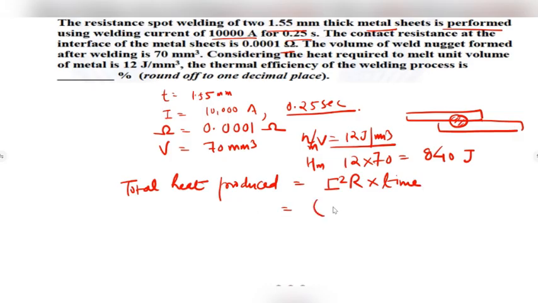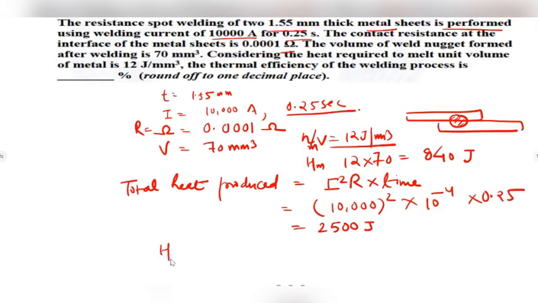So we have the value of I square as 10,000 square into value of resistance R. So R is 10 to the power minus 4, and time is given as 0.25, for which the current is passed. So this will come as, after calculation, 2500 joules.